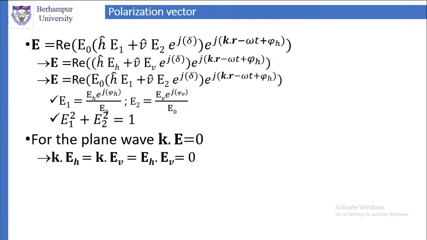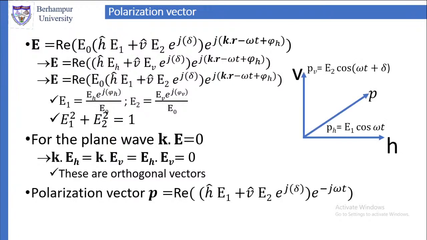E has two components, EV and EH. So k dot EH is equal to 0 because EH and EV are in the same plane as E. Therefore, if k dot E is equal to 0, then k dot EH is equal to 0, k dot EV is equal to 0. And we have seen that EH and EV are the vertical and horizontal components, which means they are perpendicular to each other. Therefore, EH dot EV is equal to 0. So k, EH and EV are all orthogonal vectors. Remember this.